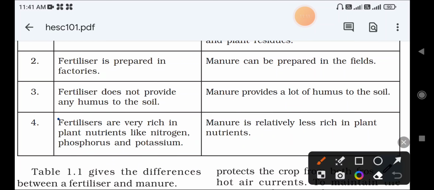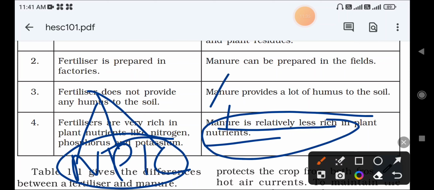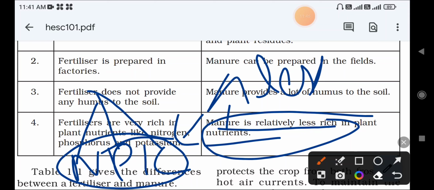Last point: fertilizers are very rich in plant nutrients like nitrogen, phosphorus and potassium. These fertilizers are very rich in what? NPK. What is NPK? Nitrogen, phosphorus and potassium are rich in fertilizers. Manure is relatively less rich in plant nutrients. It also contains nutrients, okay. We cannot say that manure does not contain any kind of nutrients, but it contains fewer compared to fertilizers. So these are some major differences between fertilizers and manures.